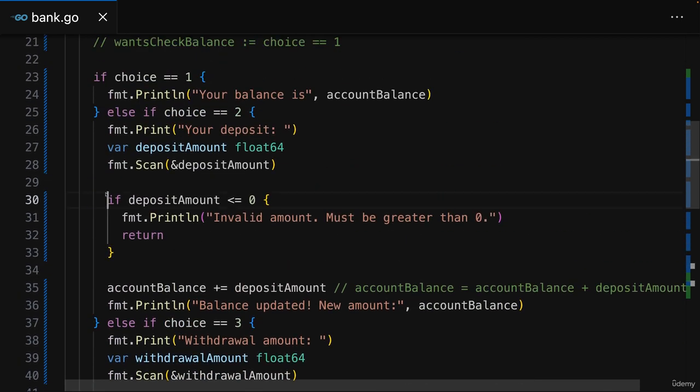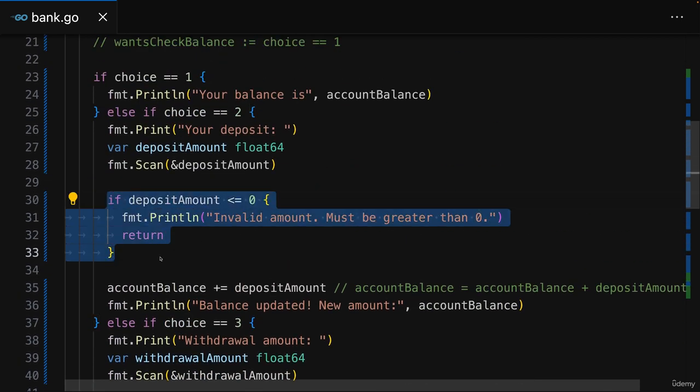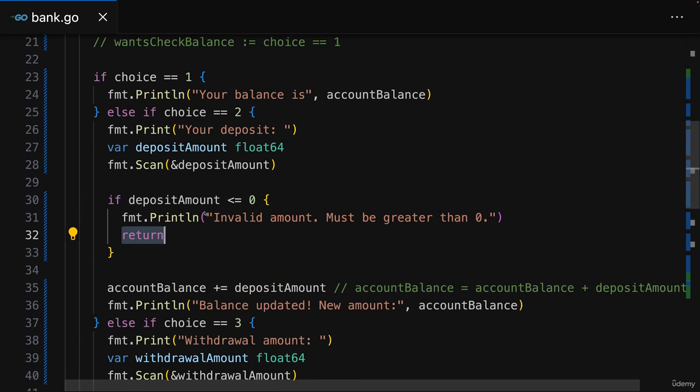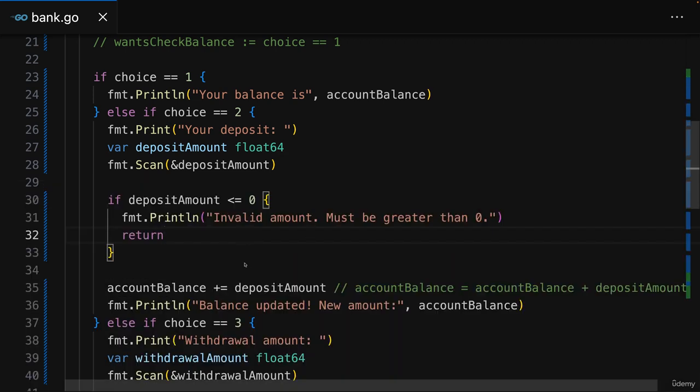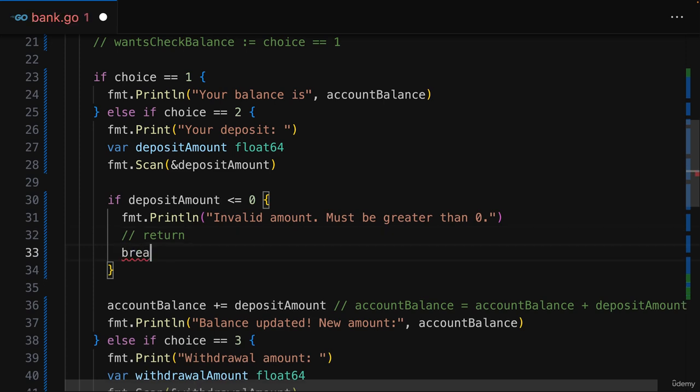Now to understand it, let's go to these nested if checks here. Here we currently return if the user enters an invalid amount. Now that's a bit harsh because that means that at the moment, if I choose an invalid amount, the application closes. It would of course be nicer if we would get another try. So if the application would continue running and we could simply make the same choices again. Therefore, instead of using return here, we could of course try break, but that would get us out of the loop and essentially achieve the same result as return, therefore.